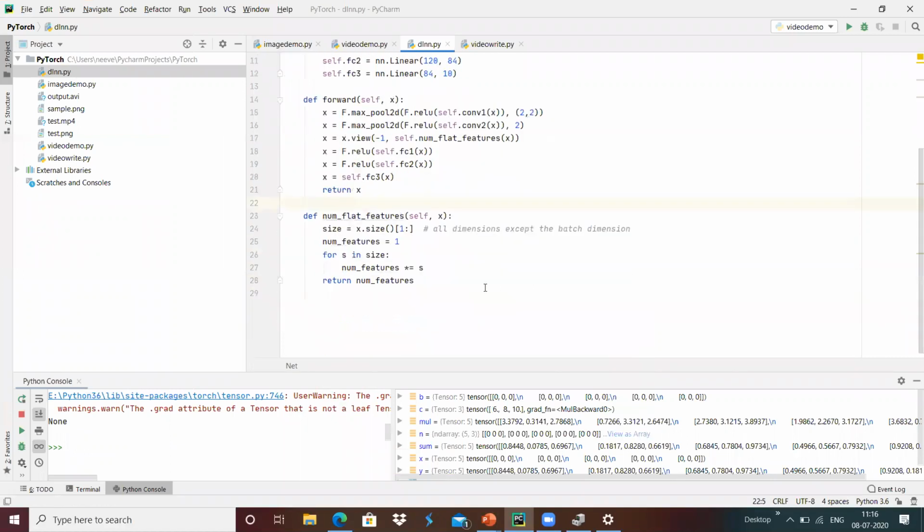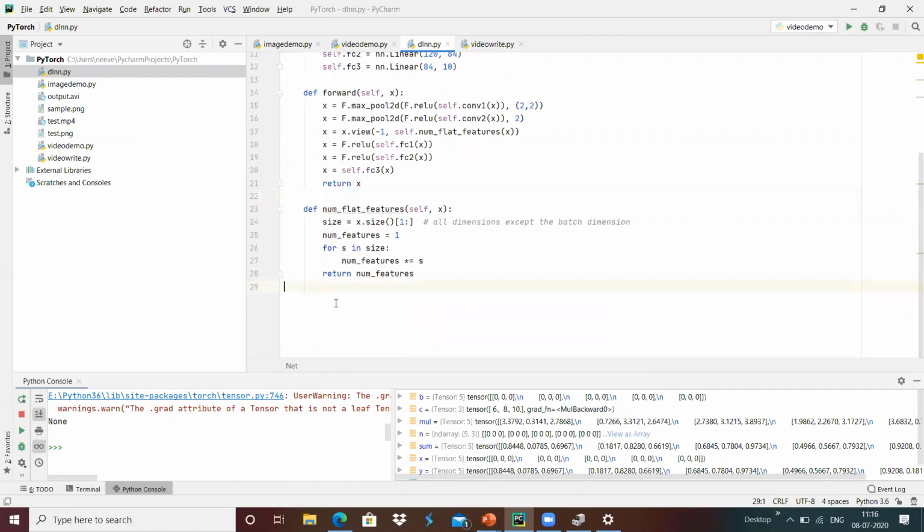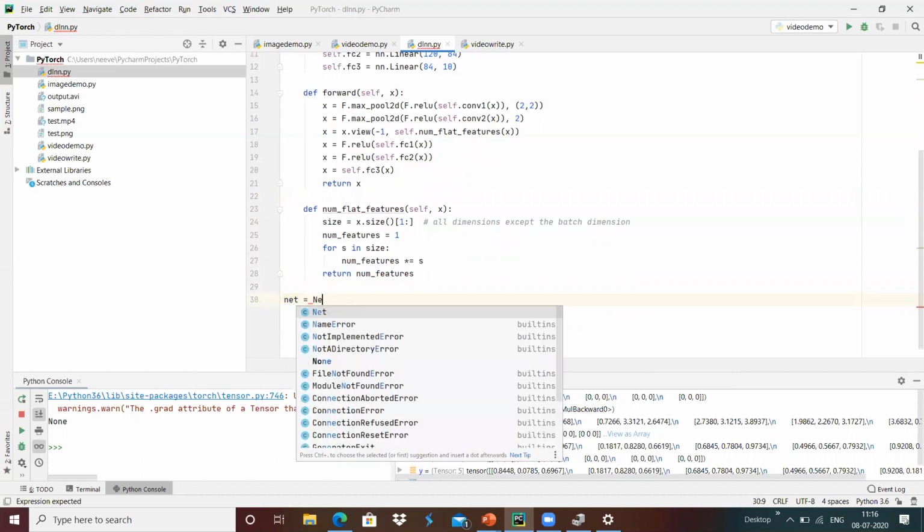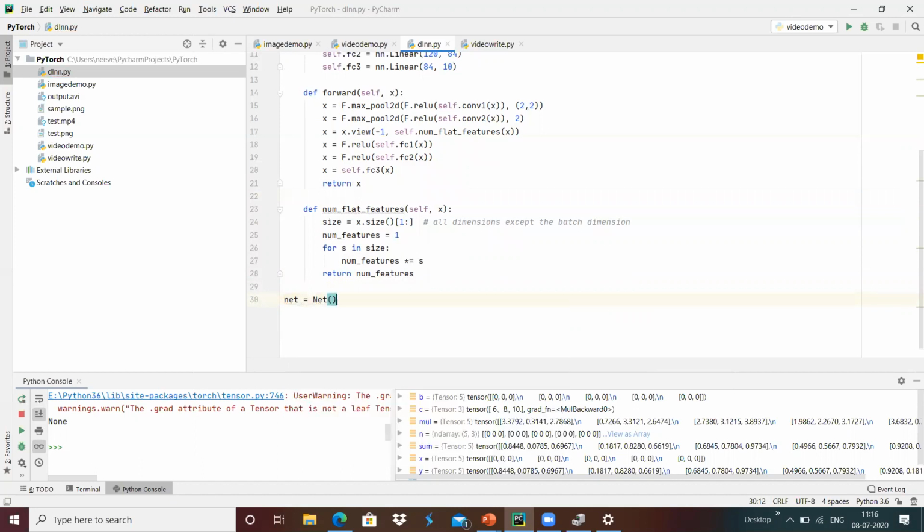In order to use it, I am going to define an object, net = Net(), and then do print(net) in order to access the network information.